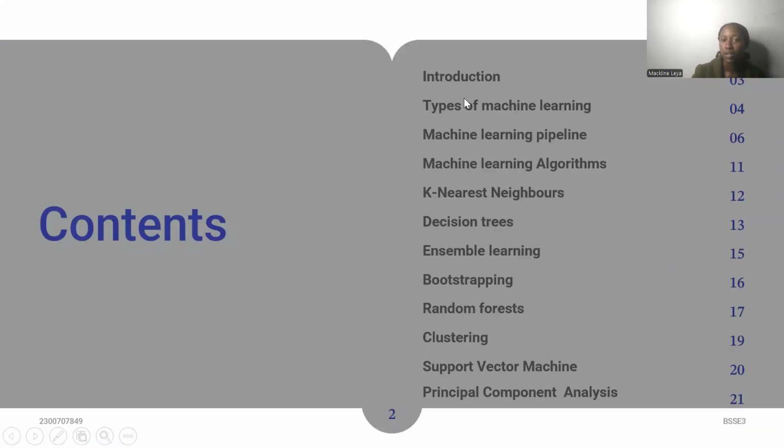So we are going to look at the introduction, the different types of machine learning, the machine learning pipeline, the algorithms, the support vector machine, the principal component analysis, and also at the end, we shall look at the problem we can solve using all this knowledge.